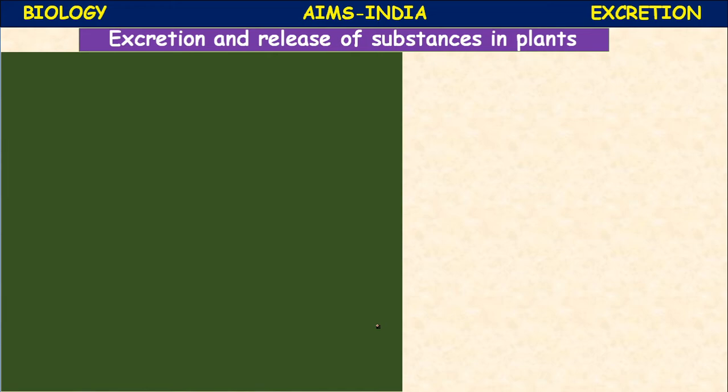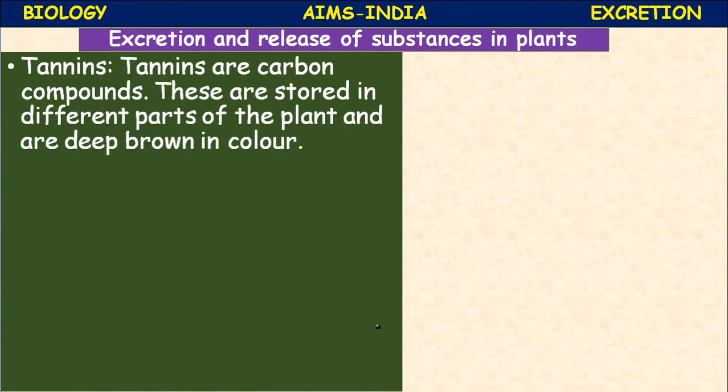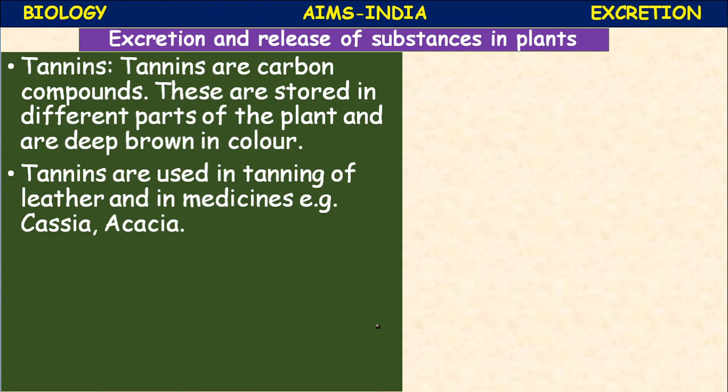Right. Next, tannins. Tannins are carbon compounds. Alkaloids are nitrogenous compounds; tannins are carbon compounds. These are stored in different parts of the plant and are deep brown in color. Tannins are used in tanning of leather and in medicines. Example, Cassia, Acacia, tumma.